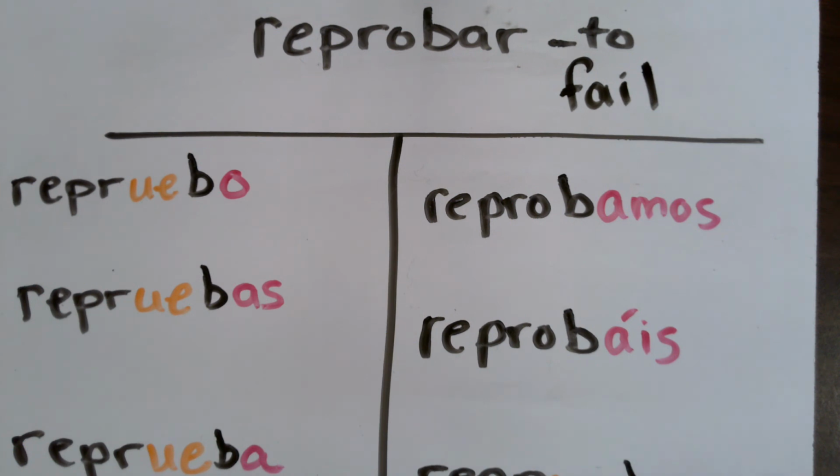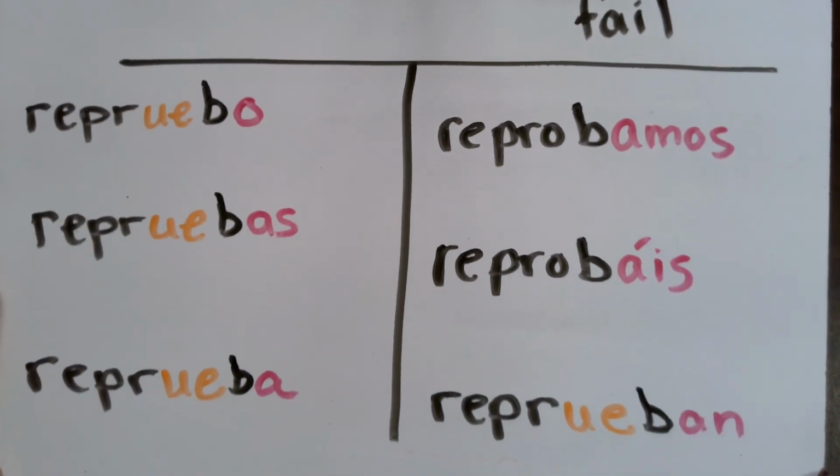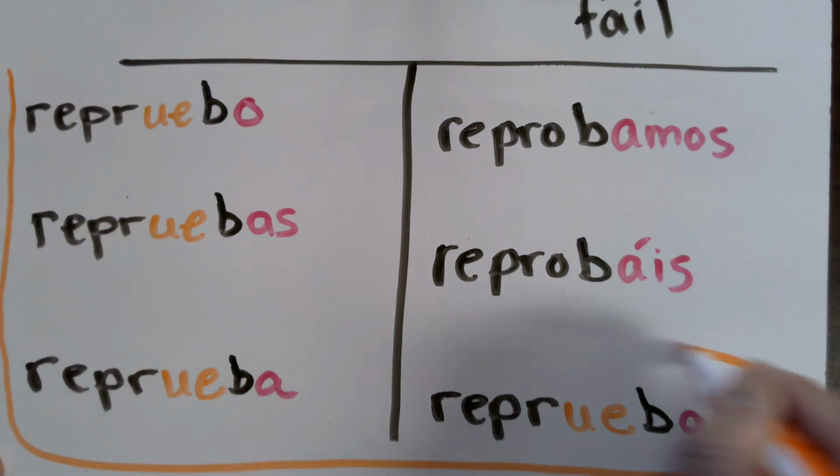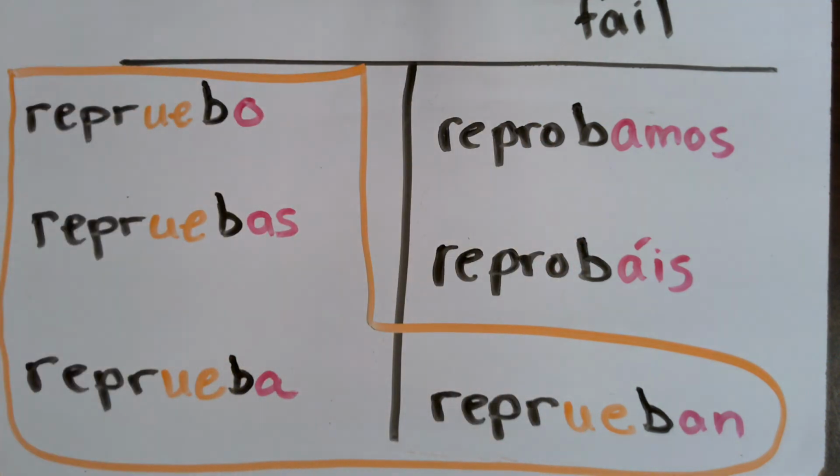All right, let's see how we did. Reprobar is the verb to fail. It is an O to UE stem changer. It is also an AR verb. To conjugate it correctly, did you remember to put your UE stem changes within the boot? Nosotros and vosotros do not stem change, and it's an AR verb. So we should have repruebo, repruebas, reprueba, reprobamos, reprobáis, and reprueban.